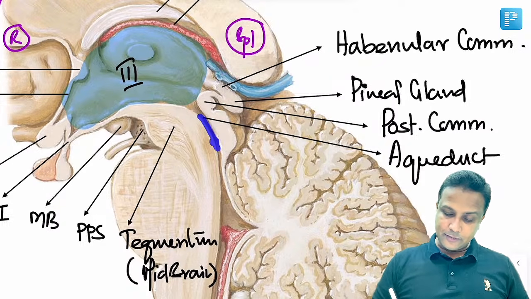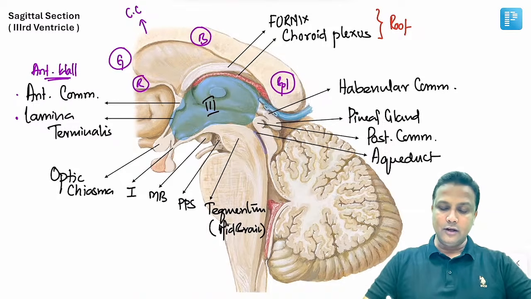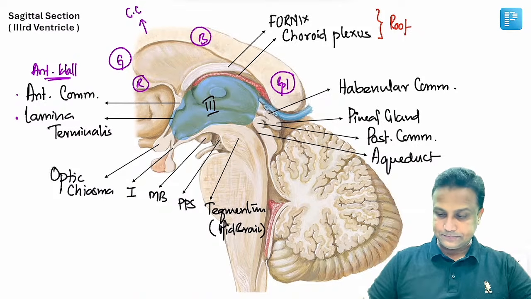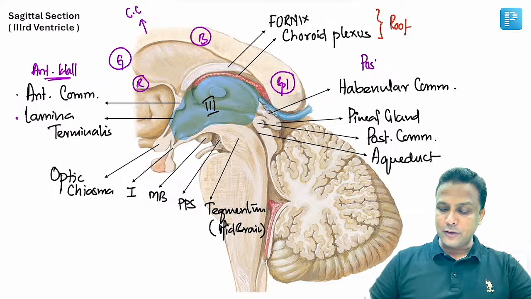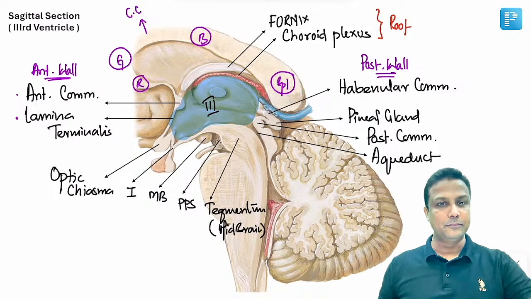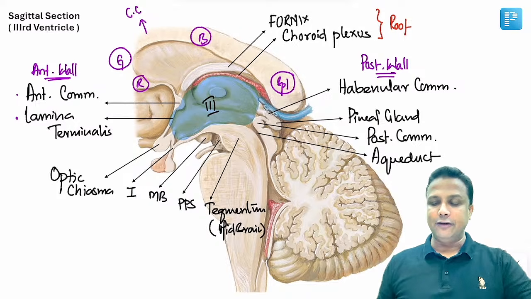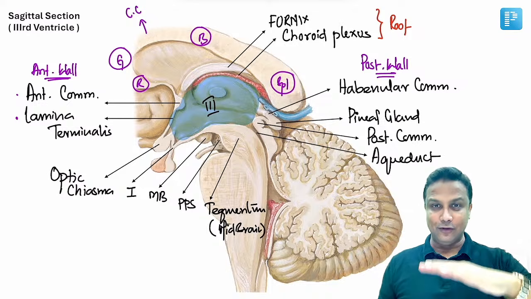And then there will be a duct present over here. This duct here will be the aqueduct of Sylvius. And all these structures together are going to form the posterior wall of the third ventricle. Posterior wall of the third ventricle. And finally, we are now left with the floor.